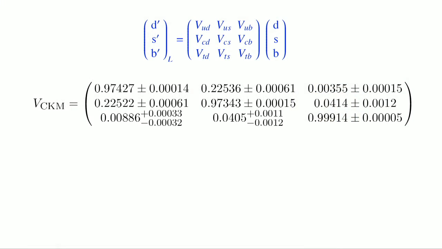The Particle Data Group compiles the value of its elements from many different measurements. These matrix elements appear at each vertex of the W plus minus with a pair of quarks. Absolute values are measured by comparing decay rates of each type, except for top quark interaction, where they are derived from the unitarity of the matrix.